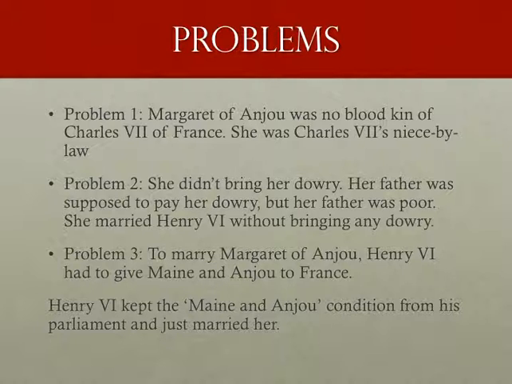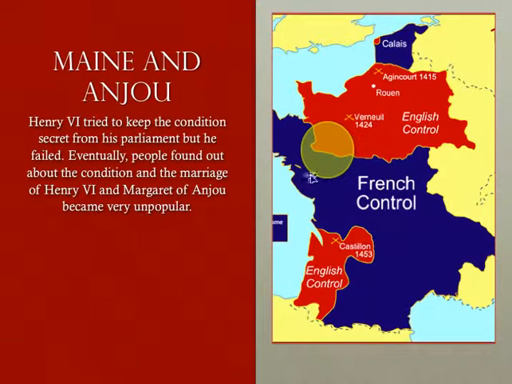Another problem, the biggest problem, was that to marry Margaret of Anjou, Henry VI had to give Maine and Anjou to France. Henry VI kept the Maine and Anjou condition from his parliament and just married her without telling them about it. The yellow part is Maine and Anjou, the land England was supposed to give to France for marrying Margaret. Henry VI tried to keep the condition secret from his parliament, but he failed. Eventually, people found out about the condition, and the marriage of Henry VI and Margaret of Anjou became very unpopular.